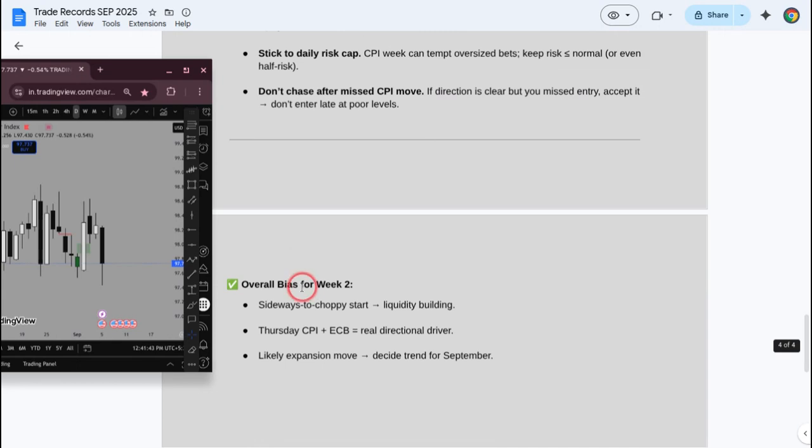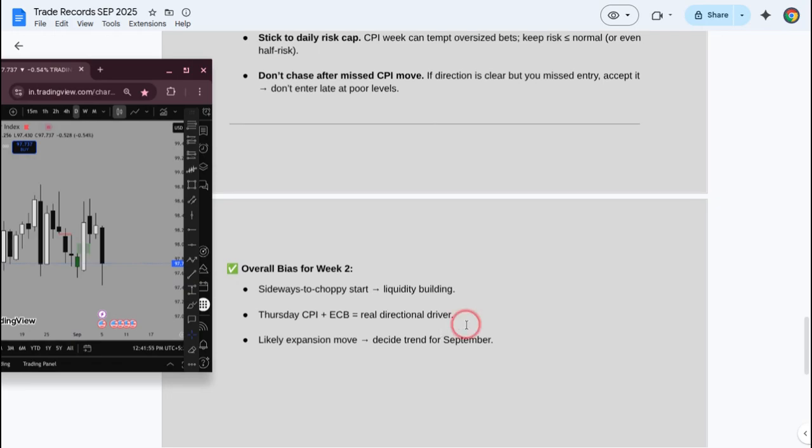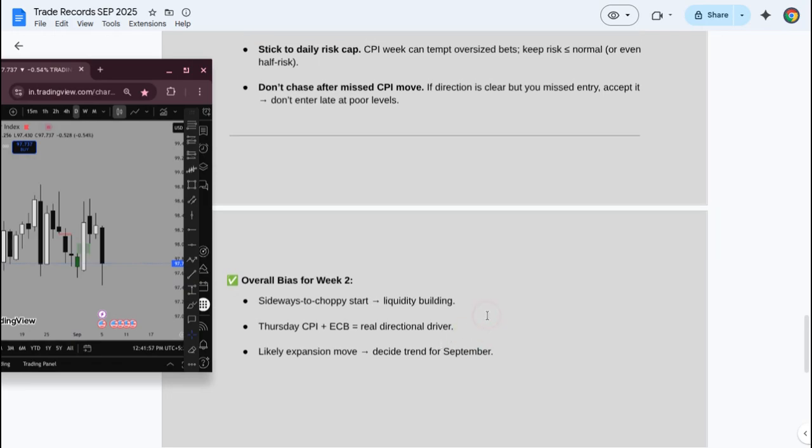And at the end, the overall bias for the week: sideways to choppy, liquidity building, Thursday CPI plus ECB. These are the real directional drivers for this week, likely an expansion move that decides the trend for September, because previously we had the NFP news in the first week of September, and this week we have this CPI. So these are the main news. We also have FOMC, but these two news are the main directional drivers for price action. So let's see what will happen.